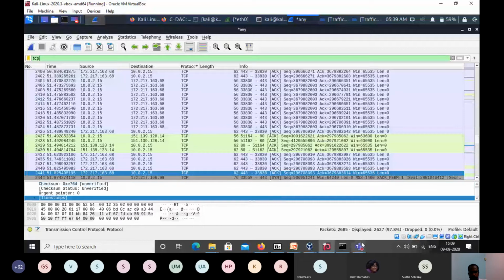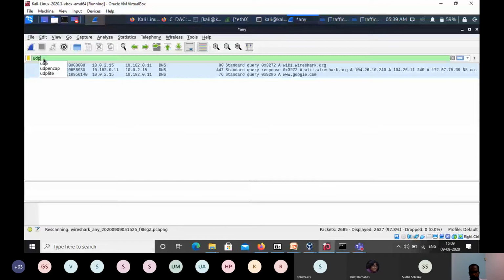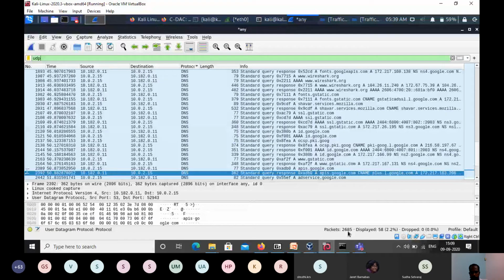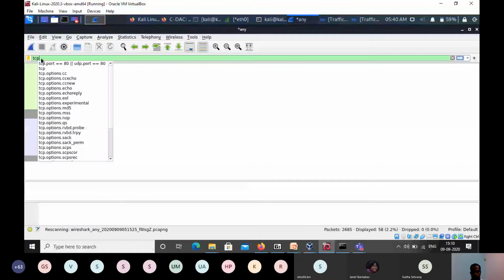You can see here, if I put a display filter on TCP, the total packets are 2685, but the displayed packets are only 2625. So the remaining packets are not TCP, so they may be UDP. Here you can see for UDP the total packets are the same, but the displayed packets are 58. The reason is that we put a display filter here. So I put a TCP display filter, so it will show only TCP traffic.